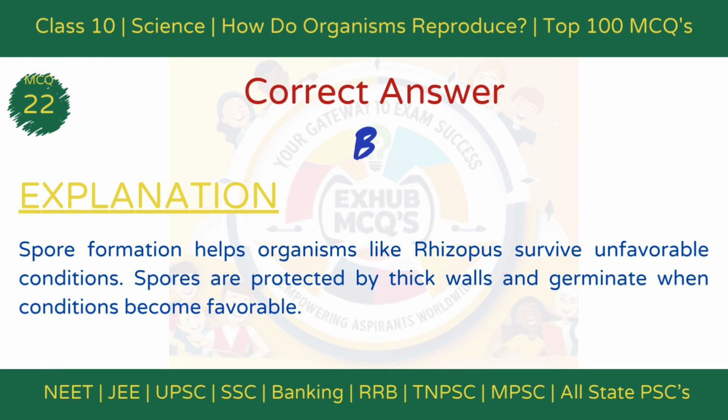The correct answer is option B, ensures survival in harsh conditions. Explanation. Spore formation helps organisms like Rhizopus survive unfavorable conditions. The thick walls of spores protect them, and they germinate when favorable conditions return.